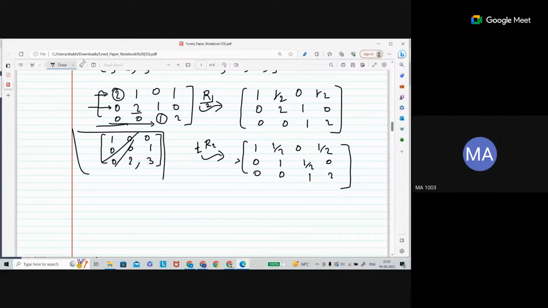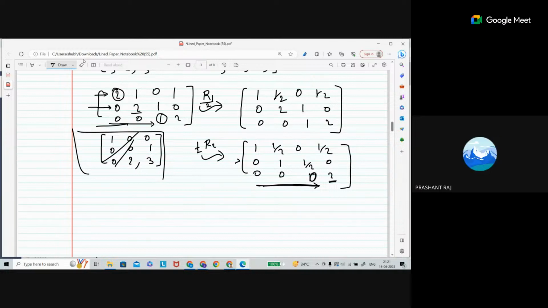Okay, suppose it is 0 here. If it is 0 here, then yes, here we have to convert it to 1. In the third row, this is your leading entry, and it should be 1.